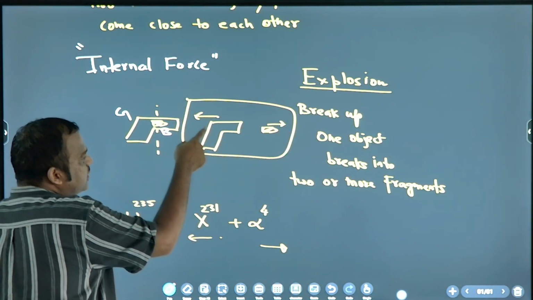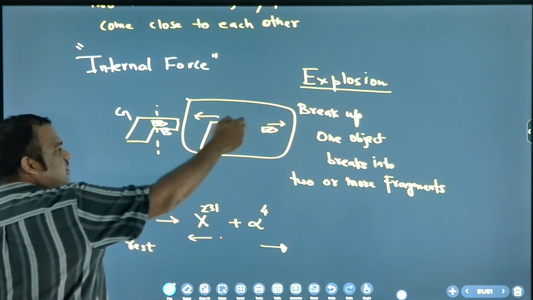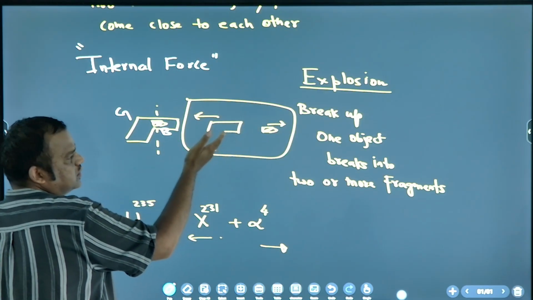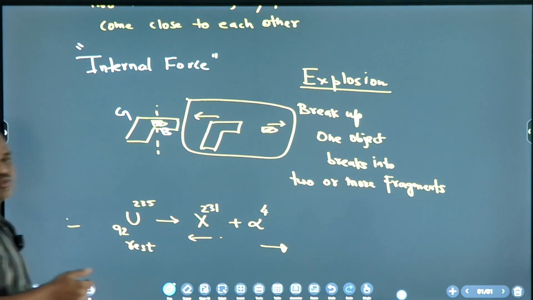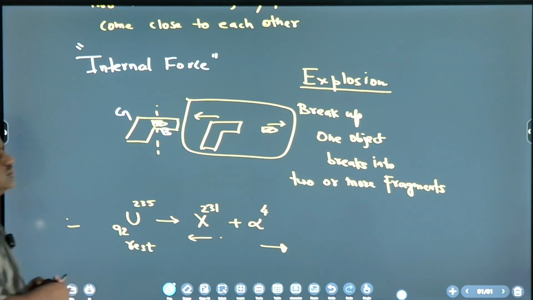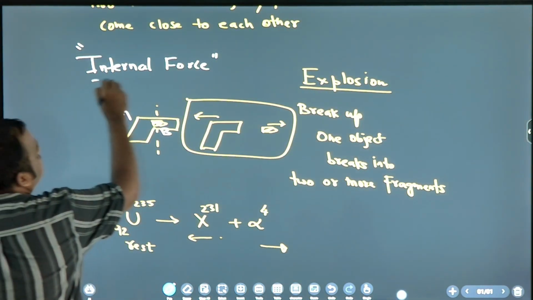The gun is exerting force on the bullet, right side. So the bullet will exert force on the gun, left side. So is that force external or internal? Internal, correct.